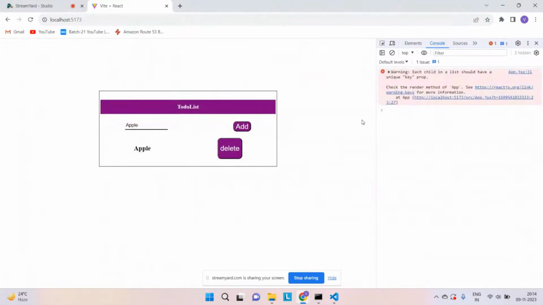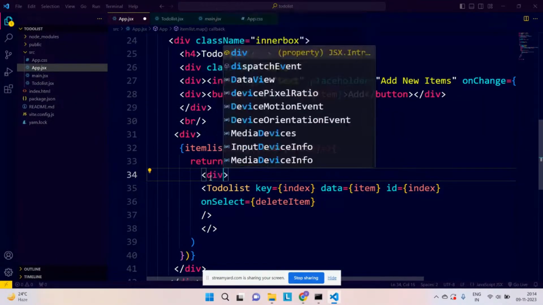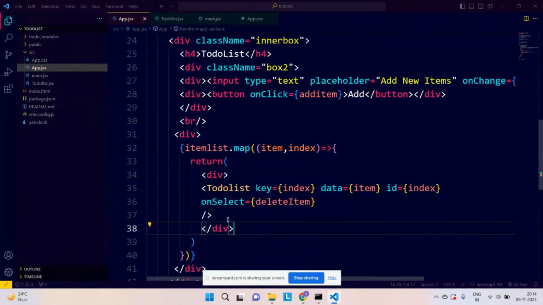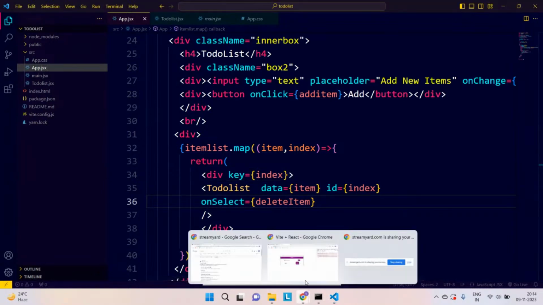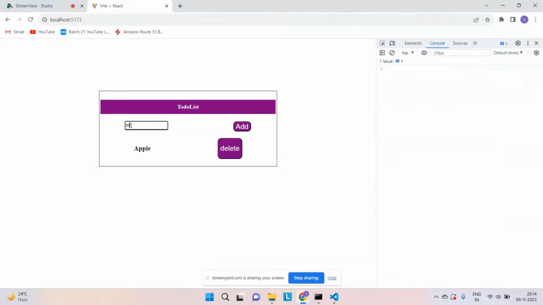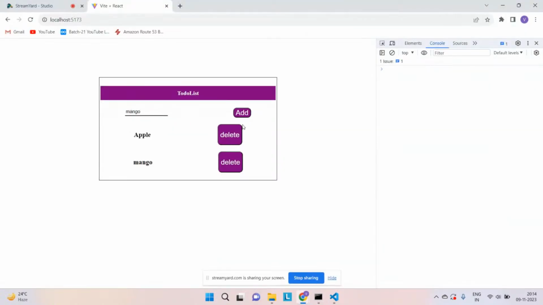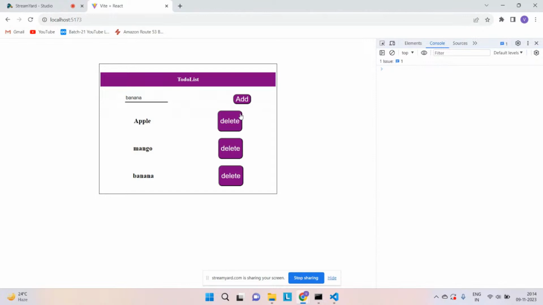Okay, I think this hasn't resolved my error. I need to pass it over here in the top. For that, I can say this is the div, and key equal to index. I need to pass it over here. Right. So we have added apple. We'll add mango as of now, and let's try to add another as well, banana. Adding it right now.